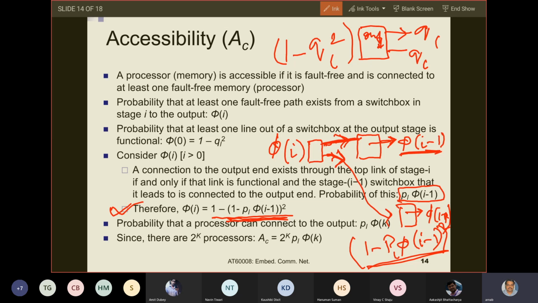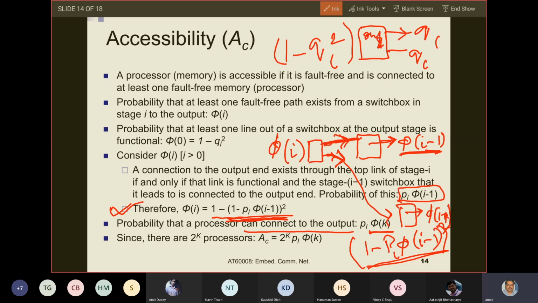So now at the last stage, what happens? I think this will be phi k minus 1. So the probability that a processor can connect to the output: PL is the probability that the link from the processor to the first stage is working. If that is working, PL into the phi of that stage gives me the probability that I have some connection from a particular processor to the outside world.